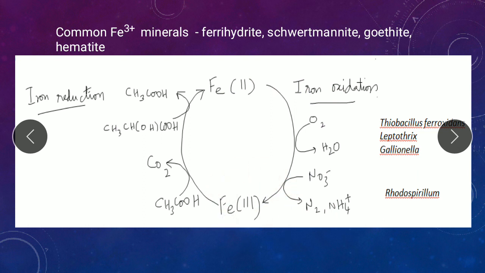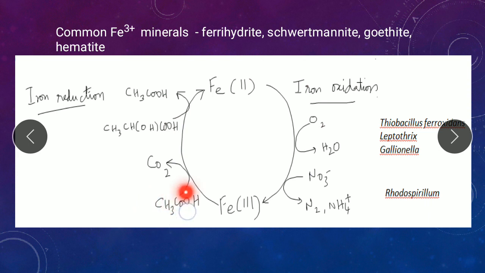The part we are more concentrating on in an anoxic environment is ferric reduction, where ferric gets converted into ferrous. Like I told you, the electron donors can be several. It could be an inorganic electron donor or an organic electron donor. I have shown you two electron donors over here: acetate and lactate. Acetate donates its electrons to ferric.